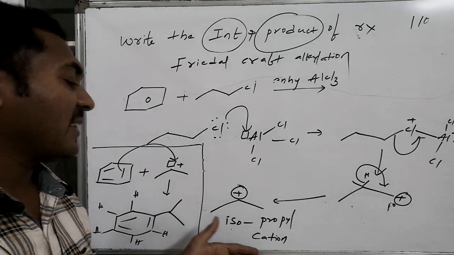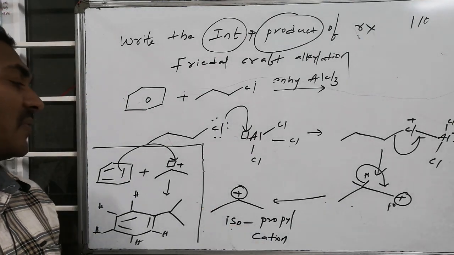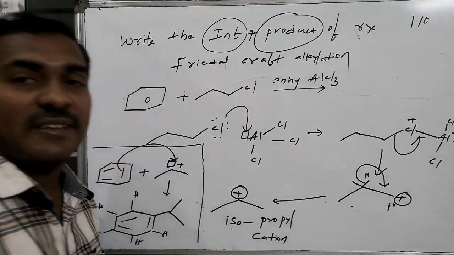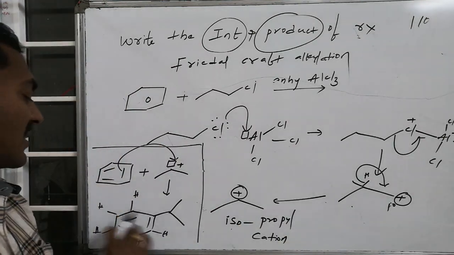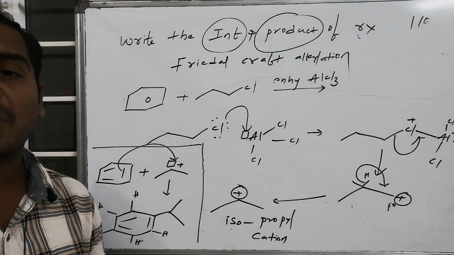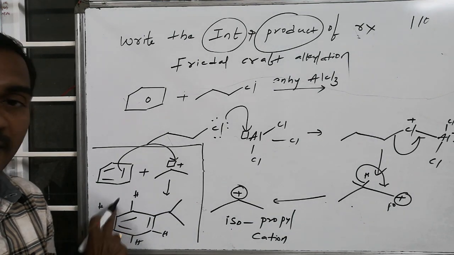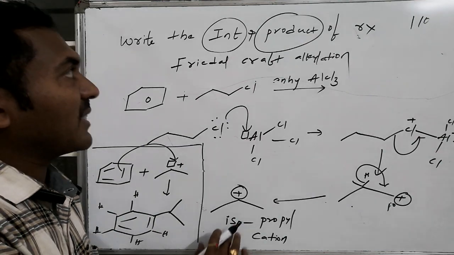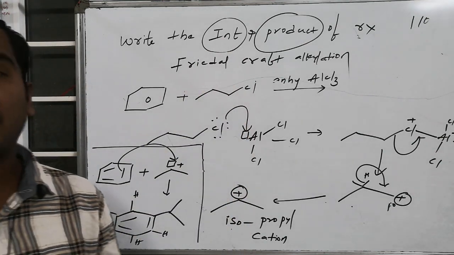As the isopropyl cation is an electrophile, benzene attacks it, resulting in the formation of isopropylbenzene. Isopropylbenzene is the product, and the isopropyl cation is the intermediate of the transformation.